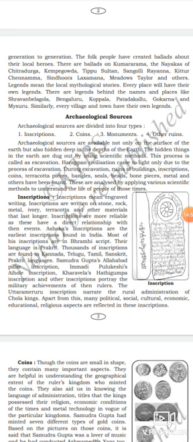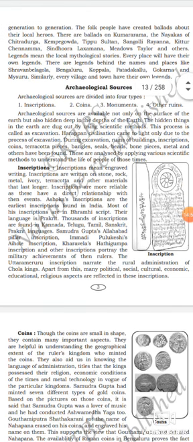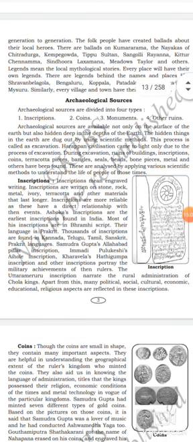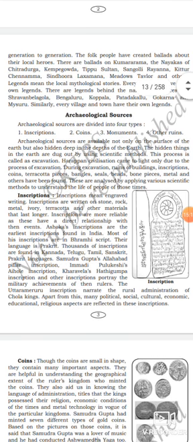Every place will have its own legends. There are legends behind the names of places like Shravanabelagola, Bengaluru, Koppala, Pattadakallu, Gokarna and Mysuru. Similarly, every village and town has its own legends. Got it, dear students? Okay.